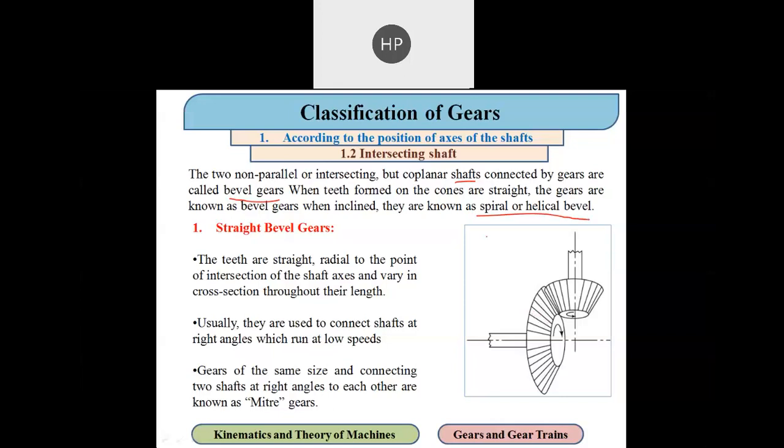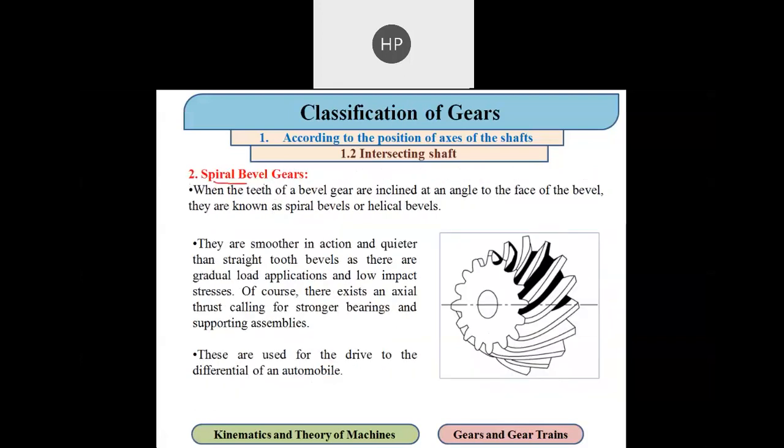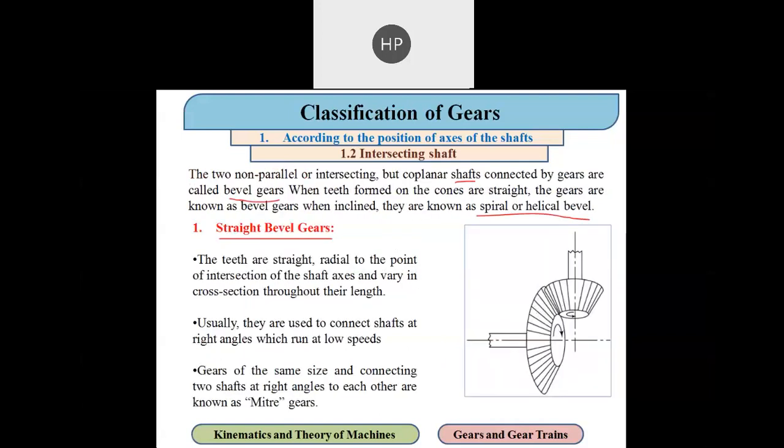So first is a straight bevel gear, and the second one is a spiral bevel gear. You can see here in the spiral, it has a certain angle, while the straight one, as we have already discussed in a spur gear, is straight, and helical gear means it is a spiral.